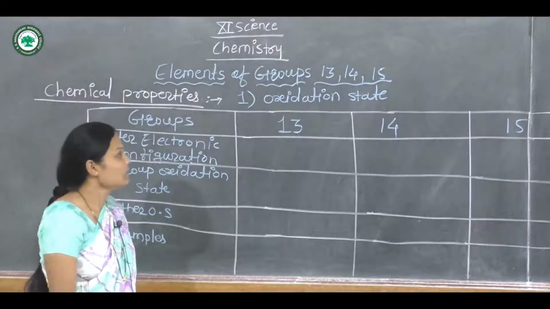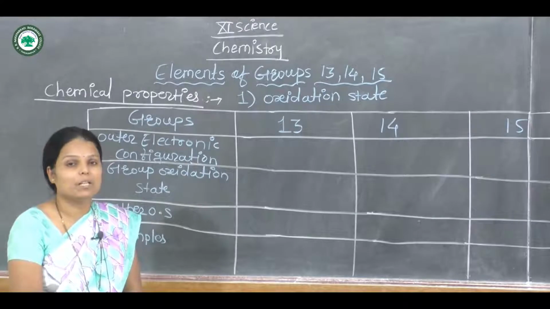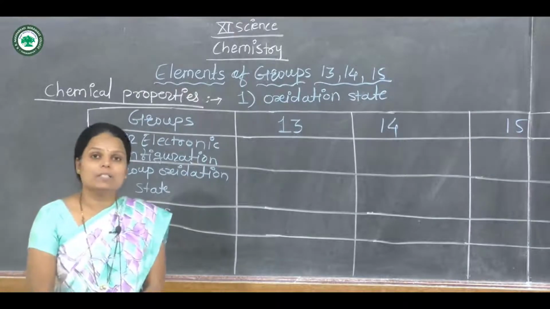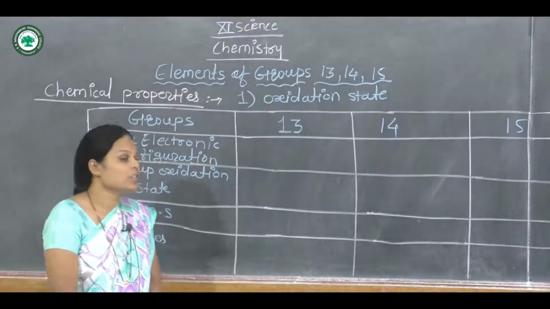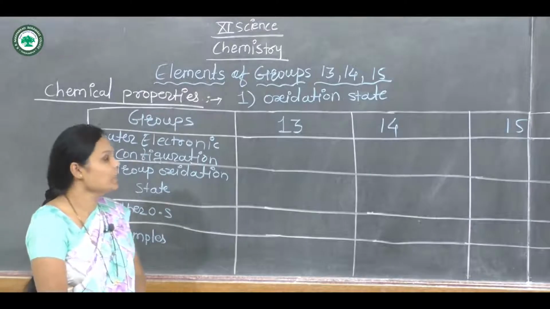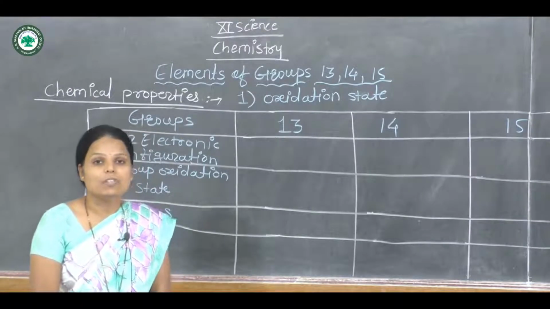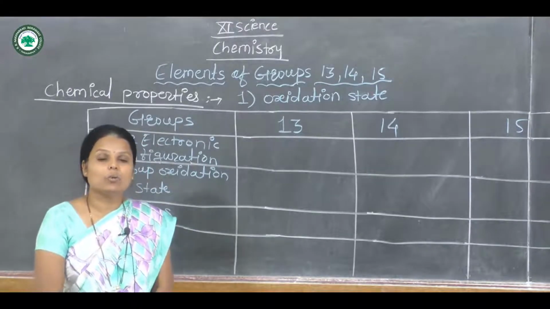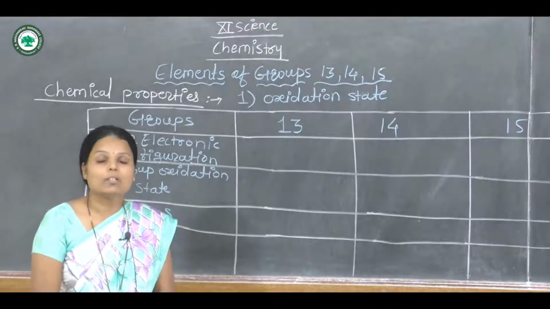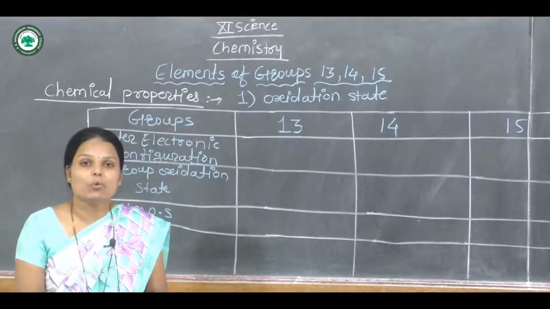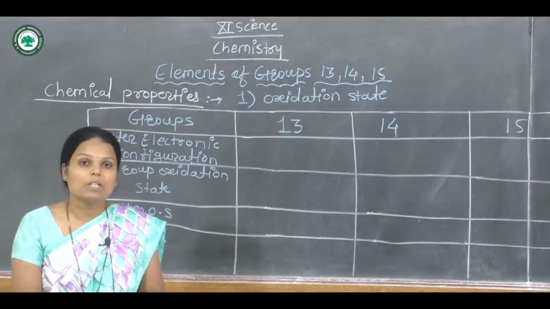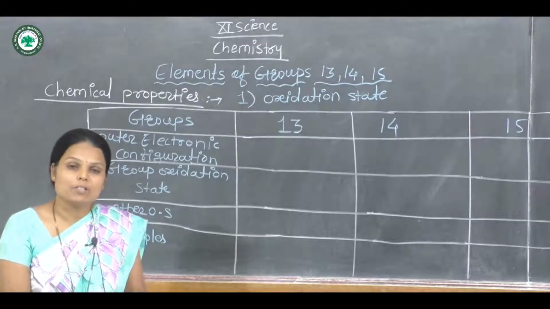The chapter name is Elements of Groups 13, 14, 15, 11th Standard Chemistry subject. The chapter number is Elements of Group 13, 14, 15. In this chapter, in the previous lecture we discussed the electronic configurations of groups 13, 14, 15, and the physical properties of groups 13, 14, 15 are also completed.